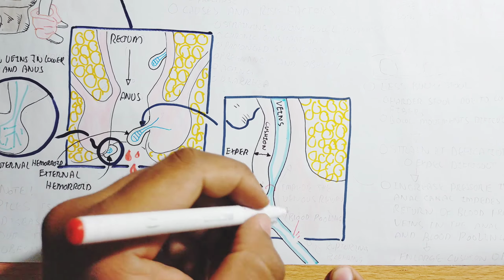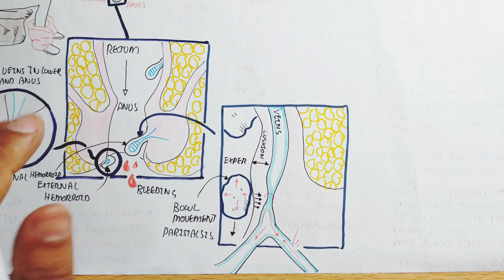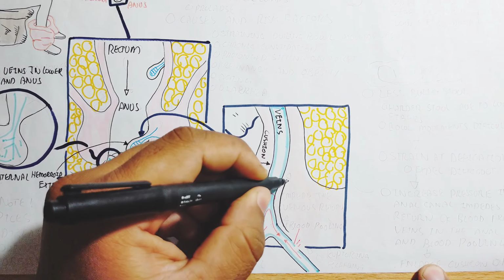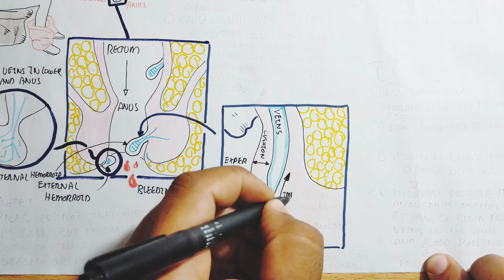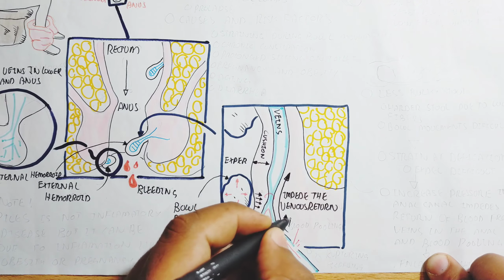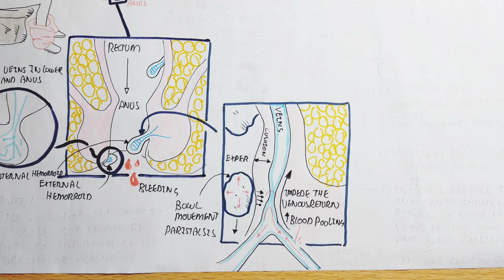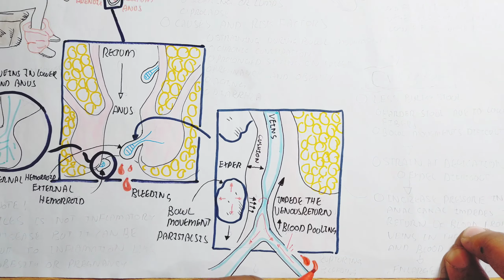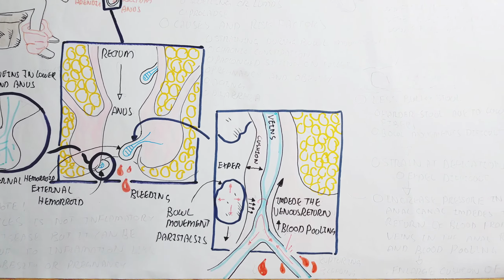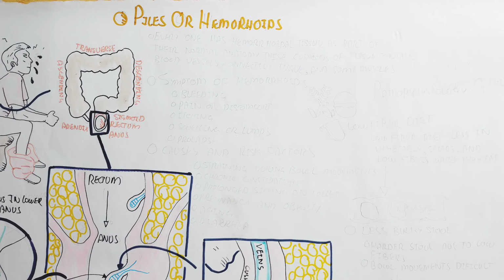When compressed, the backflow of blood toward the heart is very difficult. So the blood remains stuck, which leads to rupture of the blood vessel. The impeded venous return and blood pooling increase and lead to rupture, and in this way the rupturing causes bleeding. I hope this makes sense.